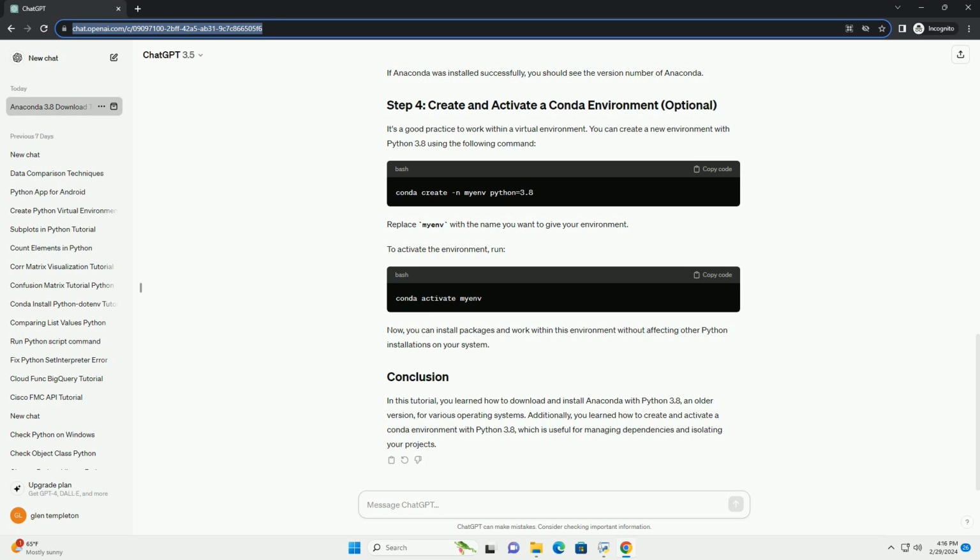Run the following command to start the installation. Follow the instructions in the installer. You might need to press Enter to scroll through the license agreement, agree to the terms, and choose the installation location. Once the installation is complete, you can proceed to the next step.